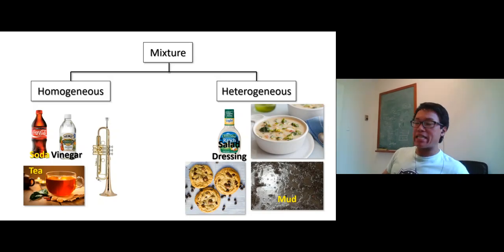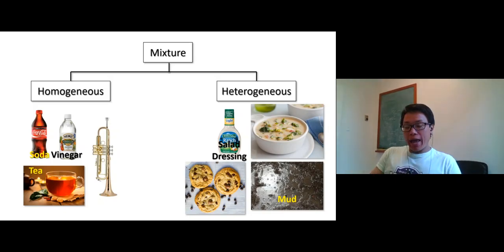Back at it again. Now we have learned that chemistry studies matter, and matter is anything that has mass and takes up volume. Matter is divided into pure substances and mixtures. When we talk about mixtures, we have uniform and not uniform. The uniform one we call a homogeneous mixture, and the not uniform one is heterogeneous.